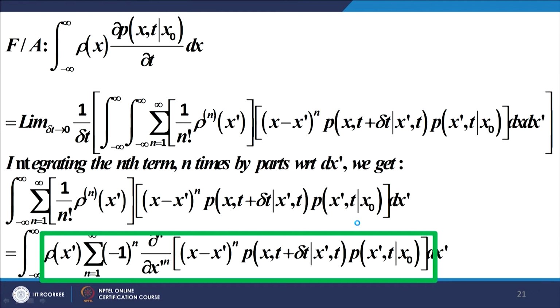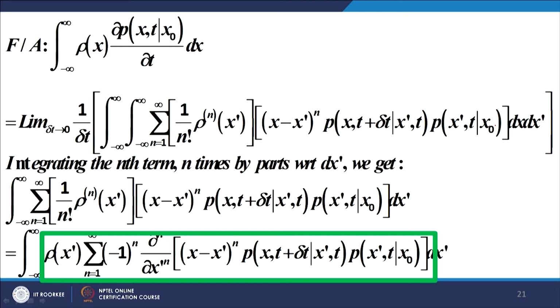Now, what do we have? Let's accumulate things. On the left hand side, we had rho x, and we had this partial derivative, and we integrated with respect to x. On the right hand side, outside the integral, we had a limit, 1 upon delta t, and inside the limit we have this expression for rho x minus rho x dash, and then we had this expression.